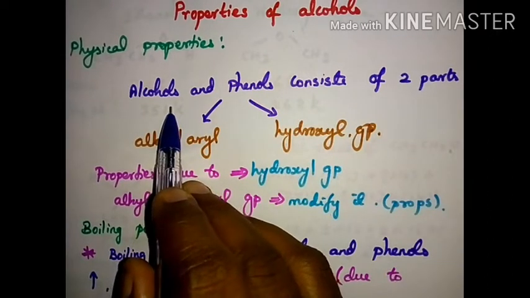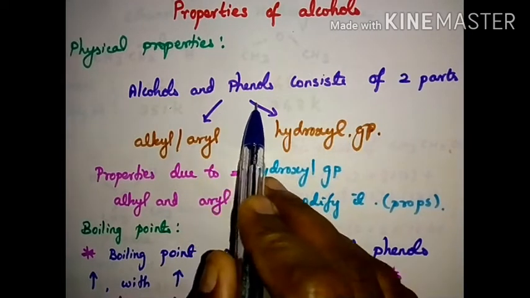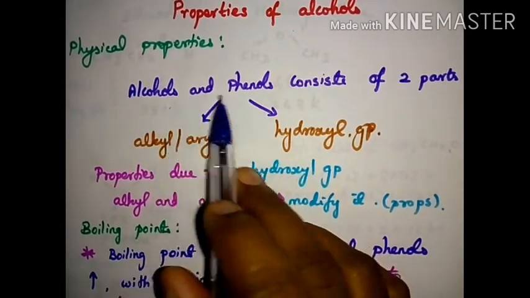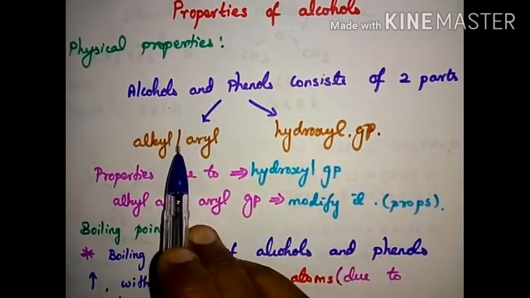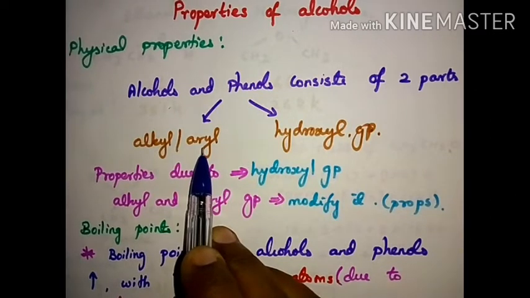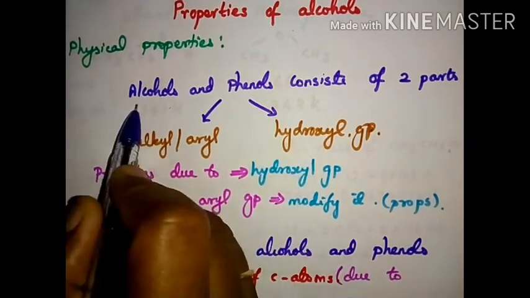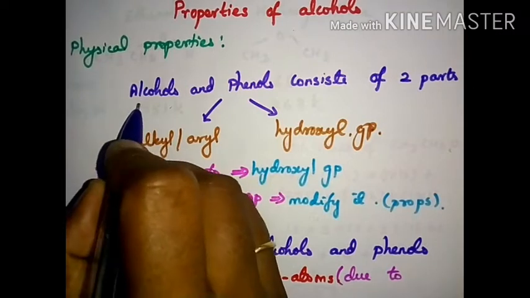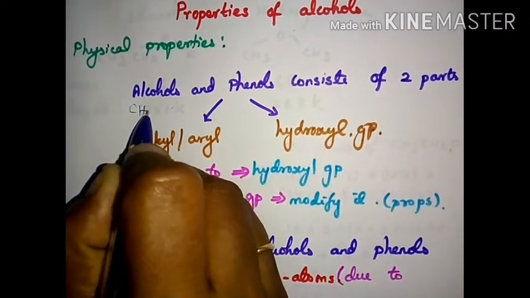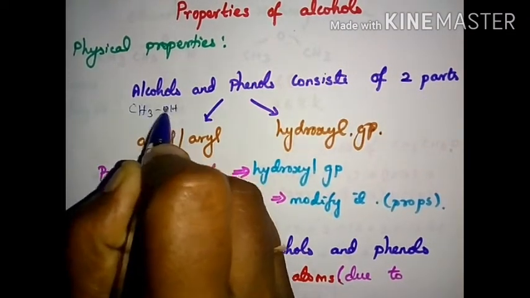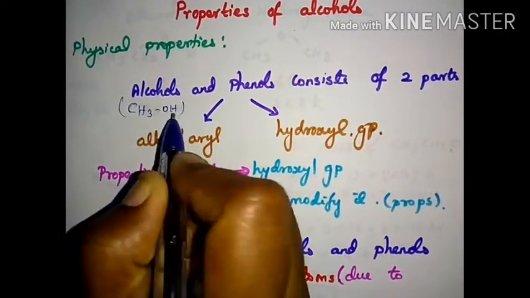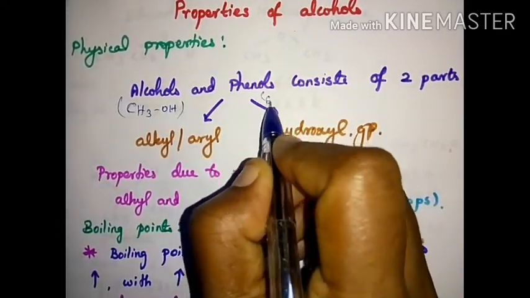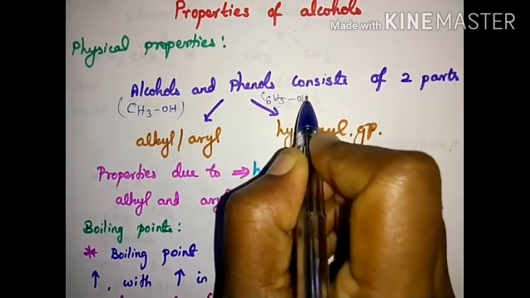We are going to see the physical properties of alcohols and phenols. Alcohols and phenols consist of two groups, alkyl or aryl, and then the hydroxyl group. What is alcohol? Consider CH3OH, for example. And phenol, C6H5OH.